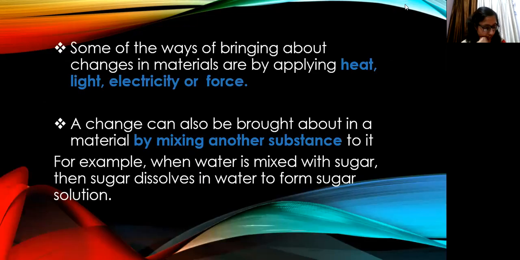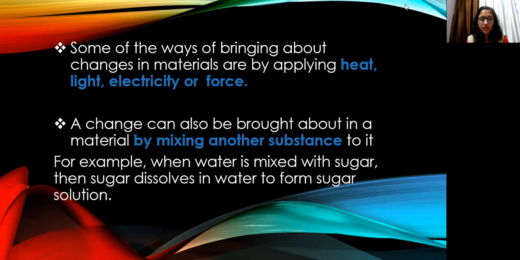So some of the ways of bringing about changes in materials are by applying heat. Okay, so by applying heat also we can bring a change in the material.